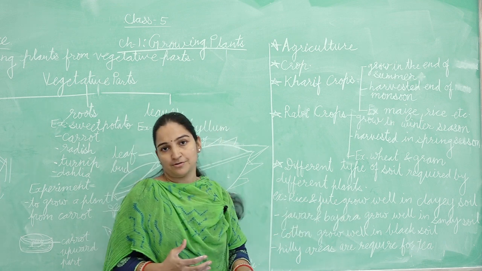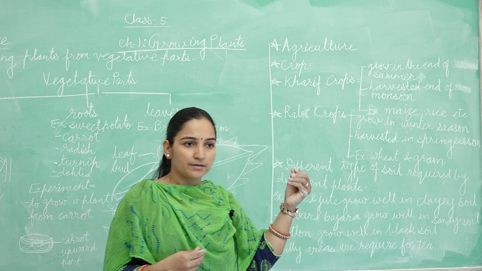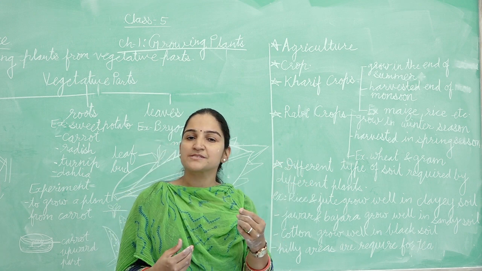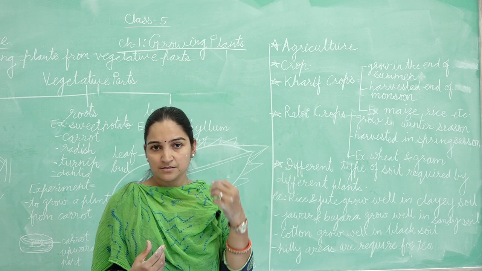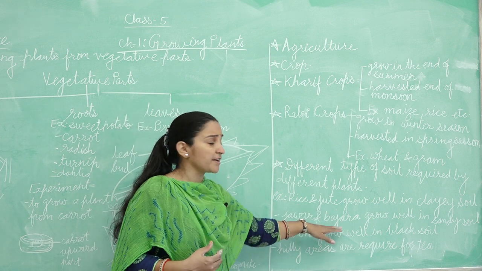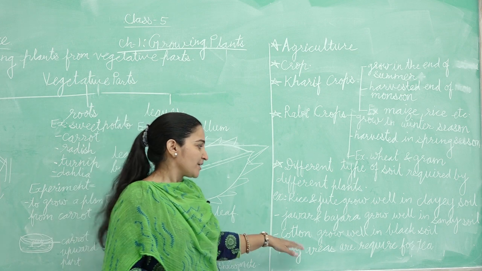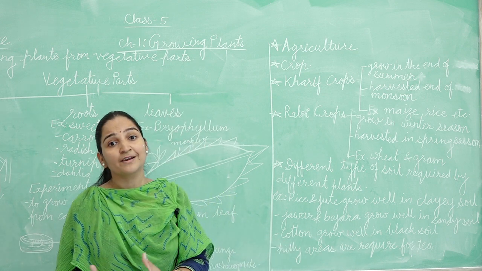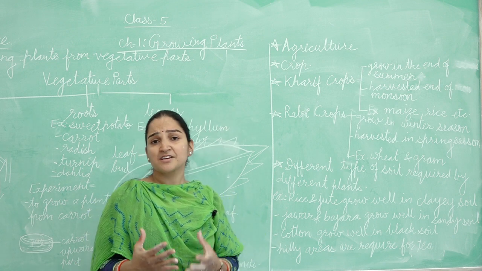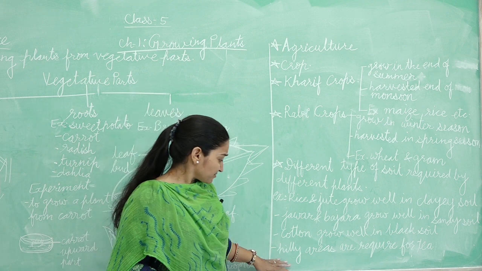Jowar and bajra grow in sandy soil, like in MP and Uttar Pradesh. Some parts of Rajasthan have sandy soil. So jowar and bajra can grow well in this type of soil. Cotton grows well in black soil, which is present in Maharashtra and Gujarat.